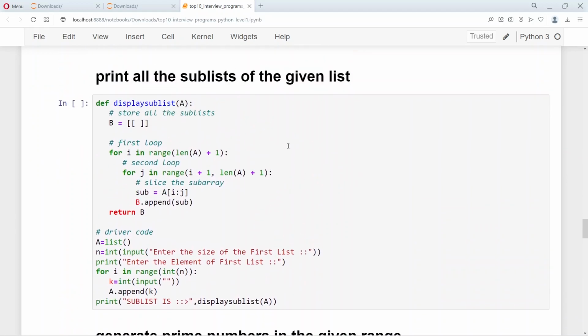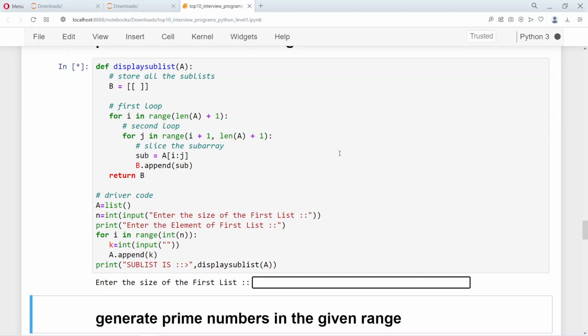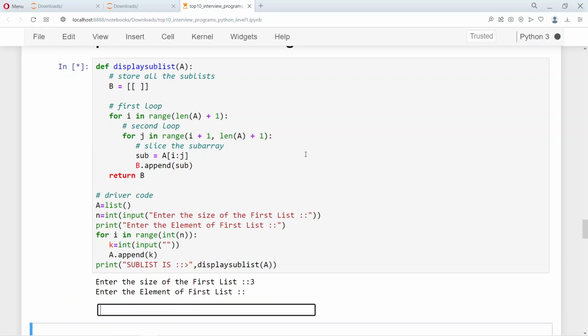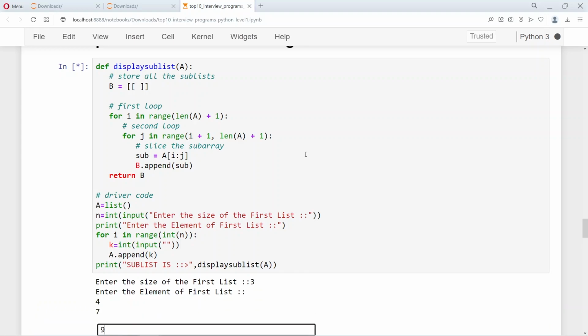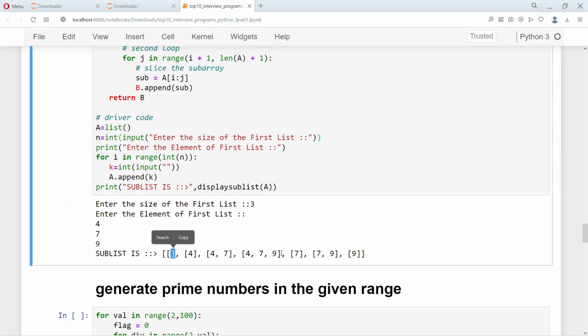So here we go. So this is another interesting program which stores all the, so let's say the size of the list is 3. So enter the elements of the list, 9. You can see that I have 4, 7, 9. All the subsets of the 4, 7, 9 are printed. So there is an empty set, 4, 7, 4, 7, 9, 7, 7, 9, and 9.